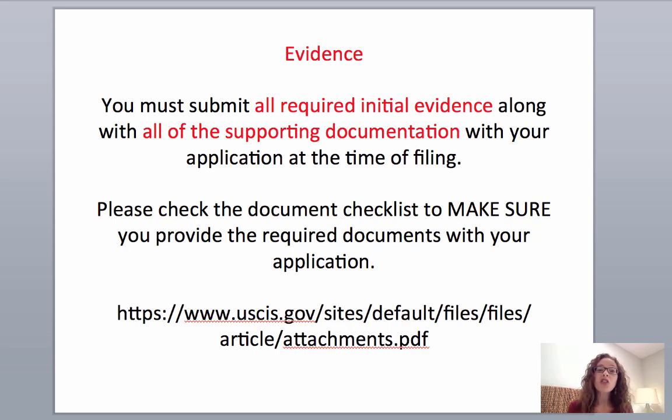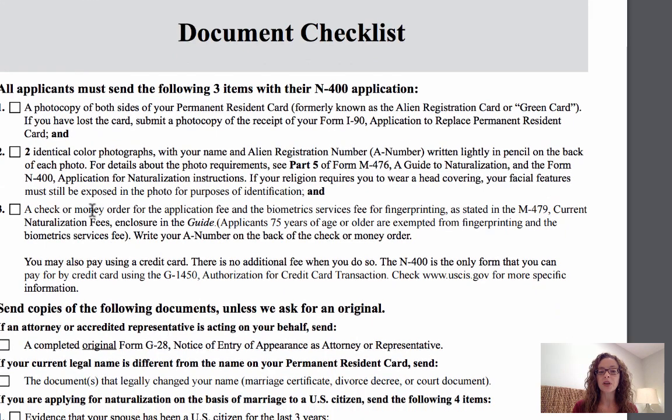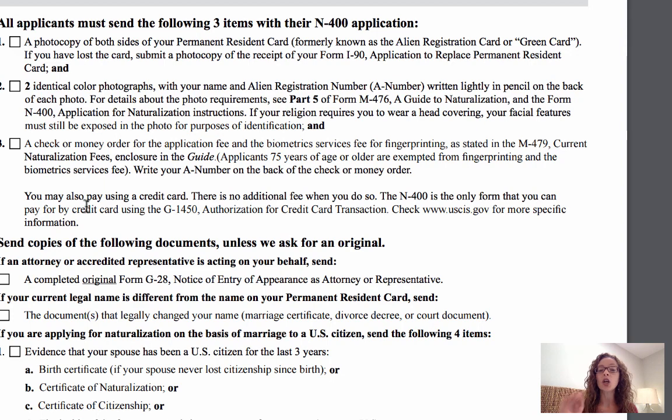Evidence. You must submit all required initial evidence along with all of the supporting documentation with your application at the time of filing. So anything that is required, I have a video about all the documentation that you need to send in. And there's also the document checklist. I'll have a link to that below. And you can see exactly what you need to send in with your N-400.